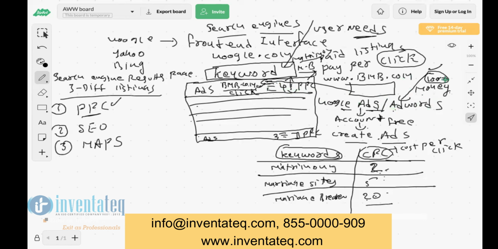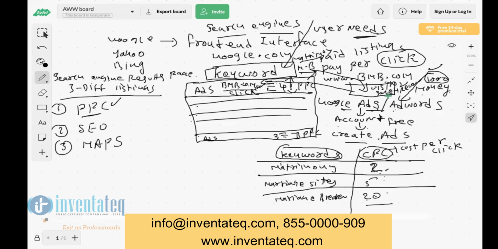By creating this AdWords account, are businesses really getting profited, sir? Yes. Say once our ad is shown, the user clicks on it. The moment the user clicks, the user lands on our website, right? So we are getting a visitor. Now, if your site is in a position to convert the visitor, you get the sale and the revenue. But it all depends upon how good your website is designed, the content, how convincing it is, and the prices, of course. See, I will not say every click will convert into your customer.